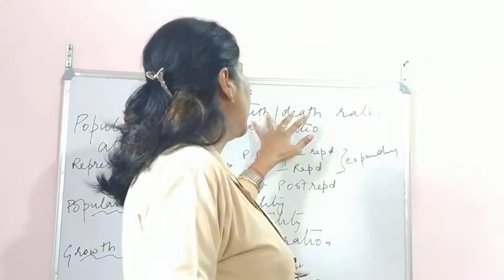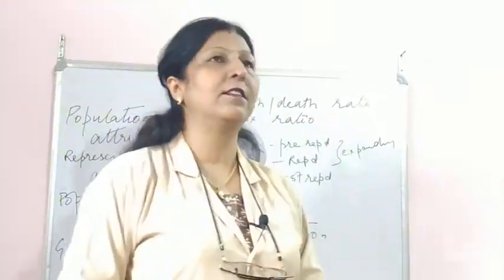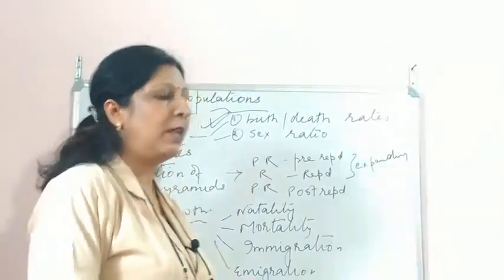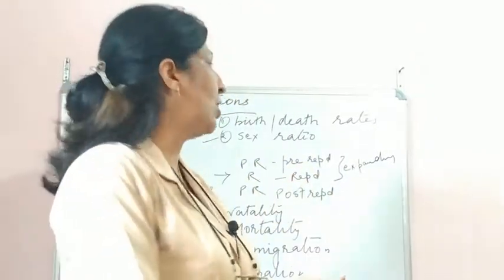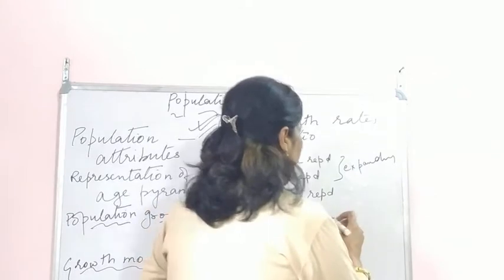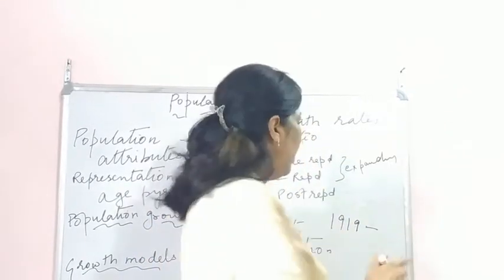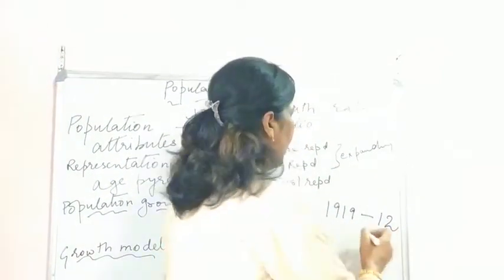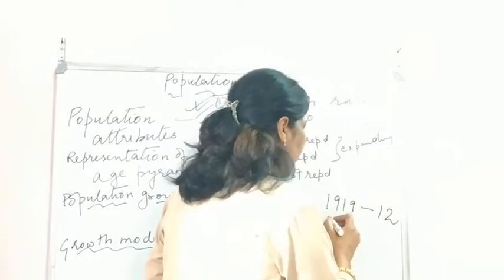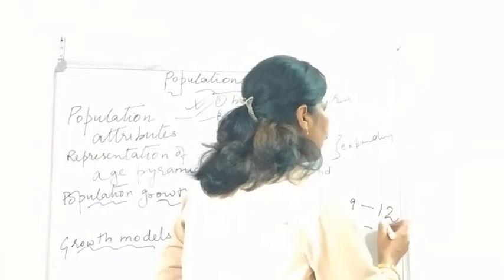Now how do you calculate birth rate and death rate? Let me talk about the dog population in a particular area. Suppose in that year there were about 12 dogs in my area, and at the end of the year I see that 6 more are added.